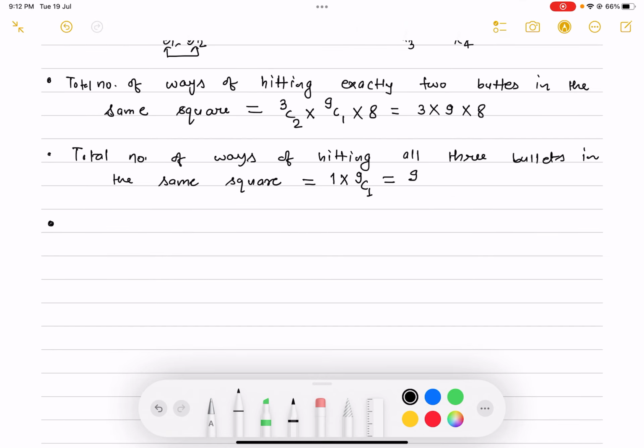And one more important thing: the total number of ways of hitting 3 bullets on the board. So there is no condition.